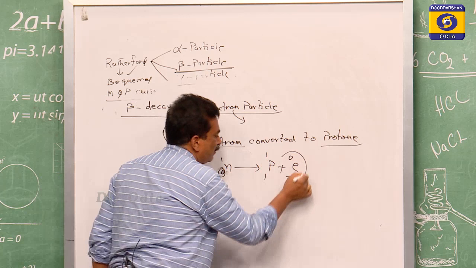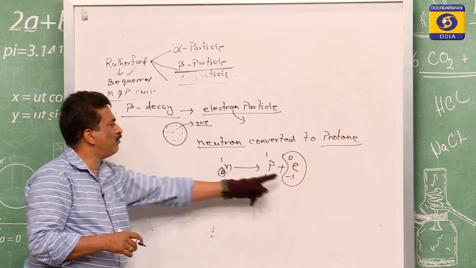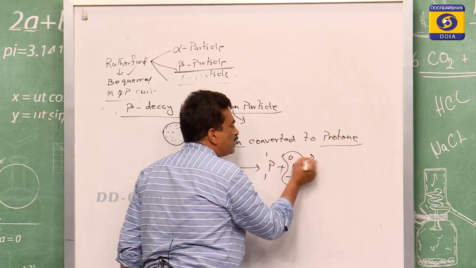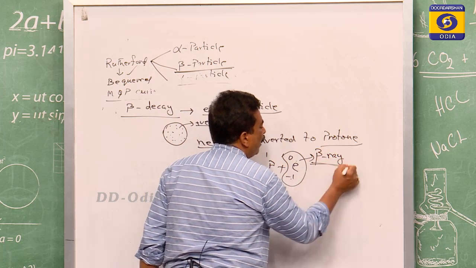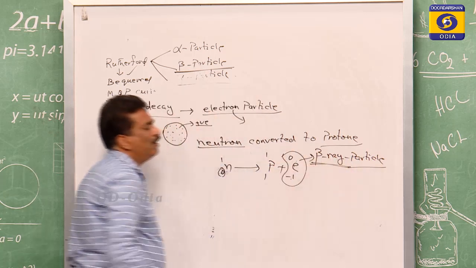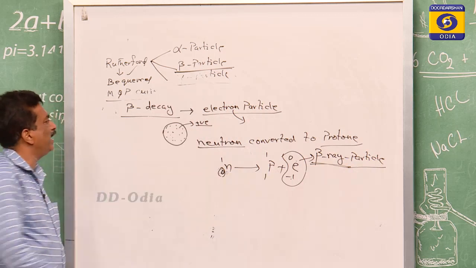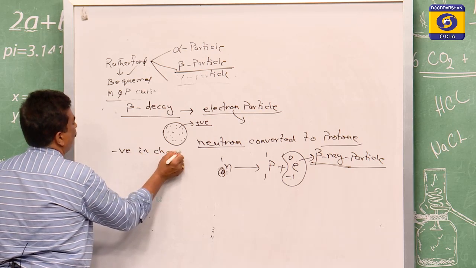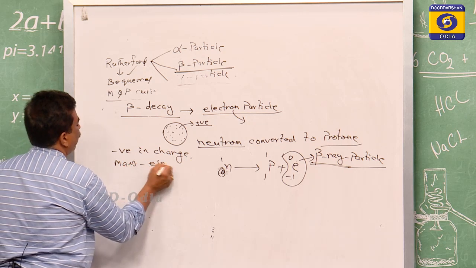So this negative charge which arises here is -1. Therefore, that is the electron particle. And this type of ray, which is invisible, is the beta ray or the beta particle, we can say. This is the theory behind beta decay. So, the beta decay is negative in charge and the mass is that of the electron.